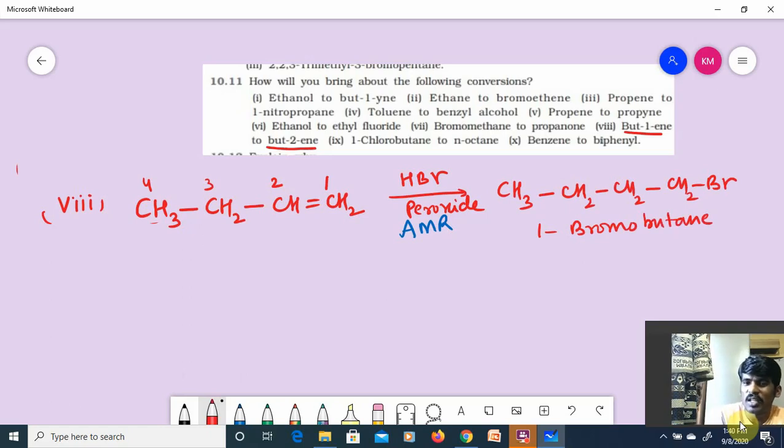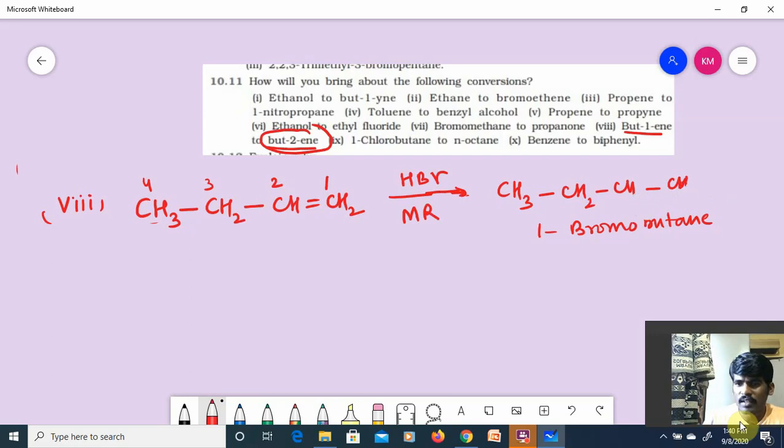Guys, understood the point? This 1-bromobutane I should convert further into but-2-ene. If I get 1-bromobutane here, I cannot do that directly. Instead of using peroxide, I'll be using only HBr and follow Markovnikov's rule.